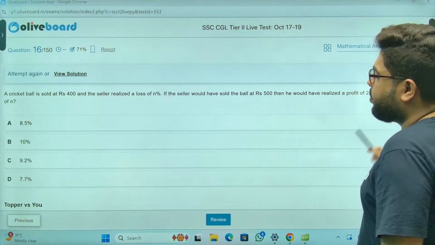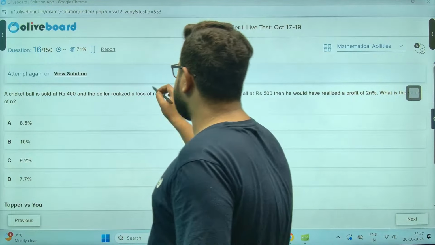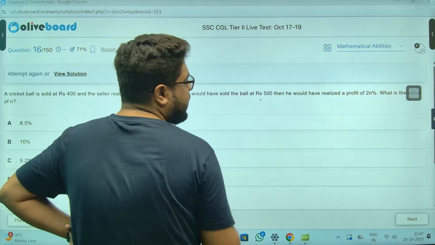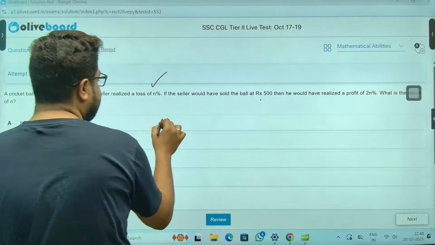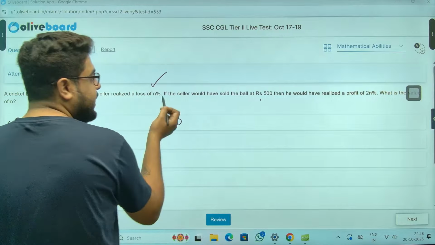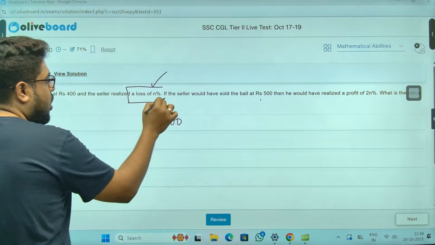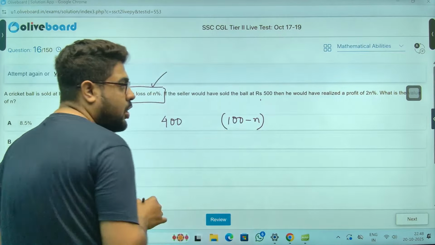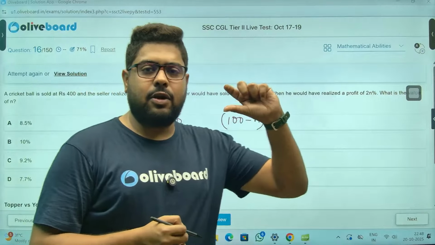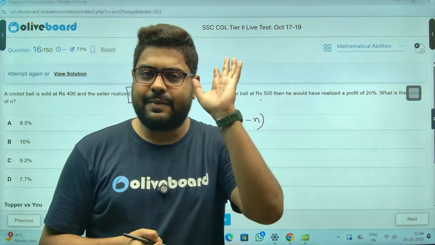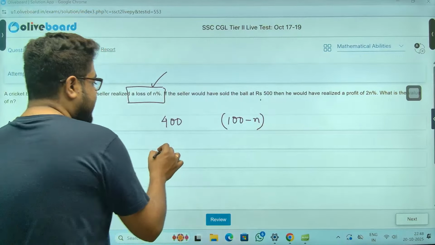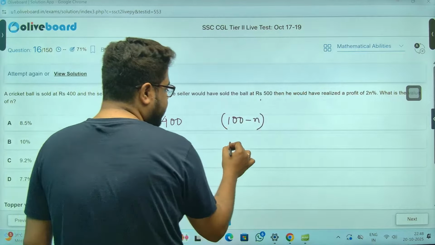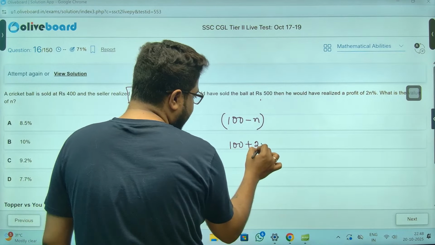Cricket ball. 400 rupees realized a loss of n%. 500 rupees realized a profit of 2n%. Find the value of n. It's very simple. 400 rupees is equivalent to a loss of n%, meaning it is 100 minus n. Loss of 10%, for example, means 100 minus 10, meaning 90%. And 500 compares to profit of 2n%, meaning 100 plus 2n.